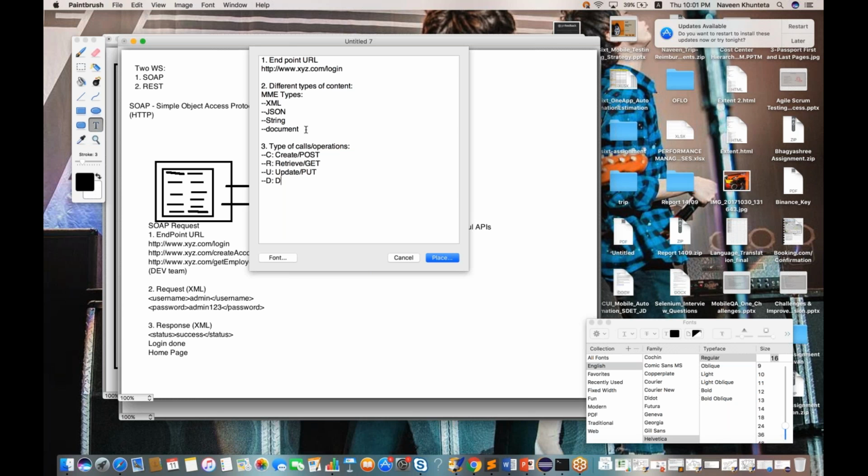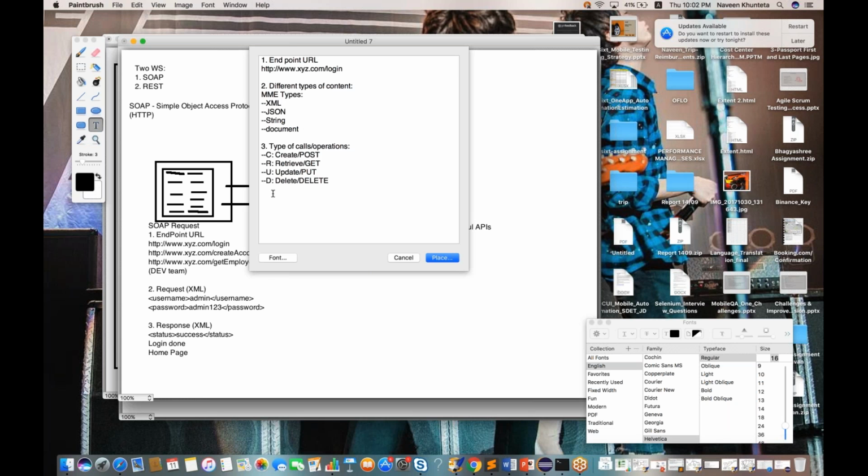D means delete. I want to delete some data. I want to remove a friend from Facebook, or I want to delete this particular employee from the system because this employee does not exist now. So I want to delete a record. This particular call is called delete call. Okay, so there are four types of operation. Generally we have CRUD operation: create, retrieve, update and delete.